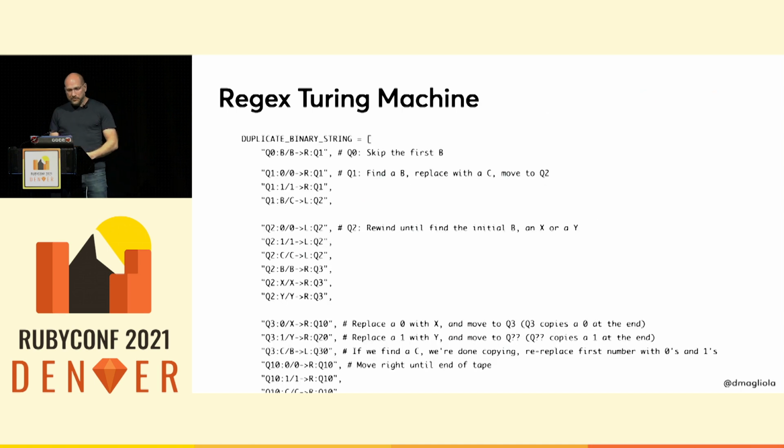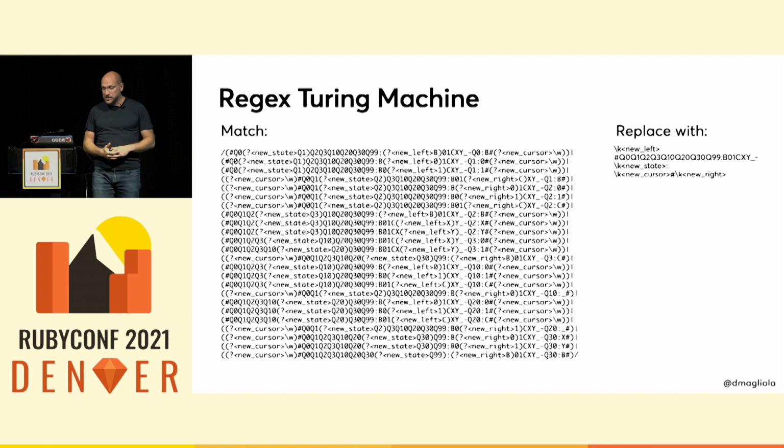Now, to complete the idea, this is the whole program for that state machine. These are all the transitions that you can have. And we can write a little bit of Ruby code that turns this program into another mega regex following the same idea as before. Each of these lines will turn into one clause in the giant set of ors in my regex, matching the head in that respective state with that particular character in the tape. And it'll also capture all of the right parts of the head on the tape for the replace to do its thing. That's the whole program in regex form.